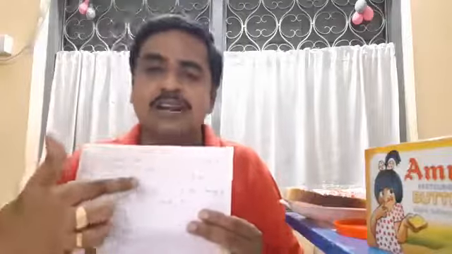For single bond, we can give the example of H and Cl combination, hydrogen chloride. Then from organic chemistry, one compound we have taken, that is CH4, methane. So all single bonds are there.